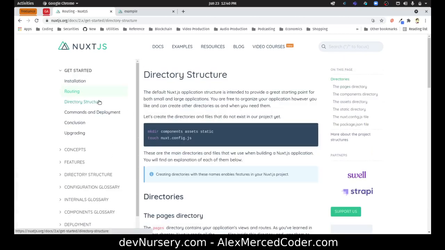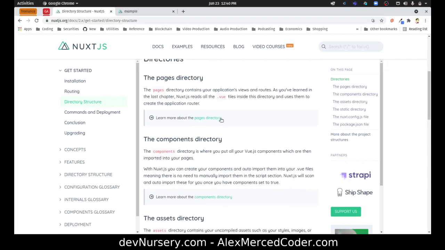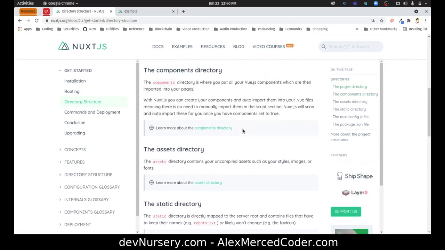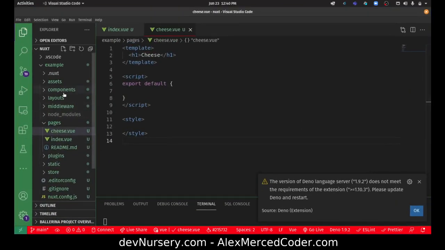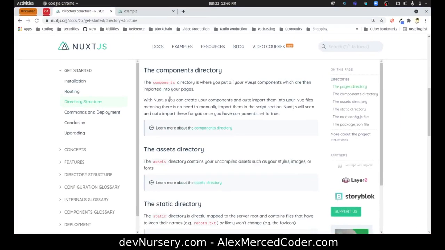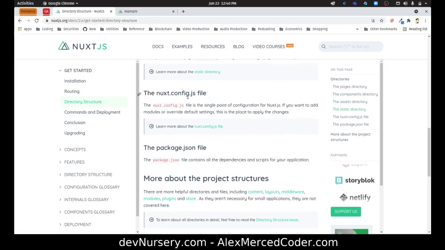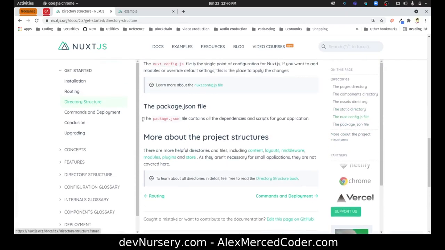Cool. Directory structure. Pages directory, components directory. Okay, so they do have a separate components directory for individual components. That's different than the way Next and SvelteKit have gone, where you can use an underscore before the file names to say, hey, this is not a page.